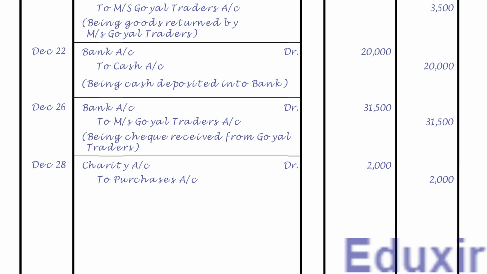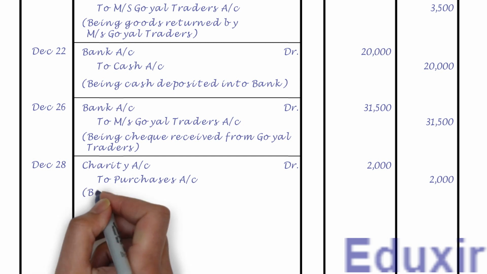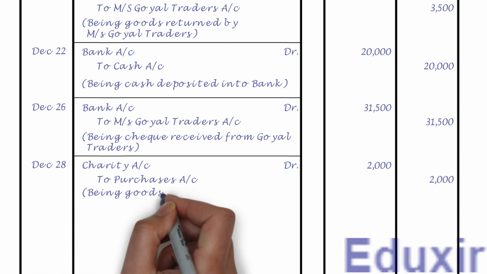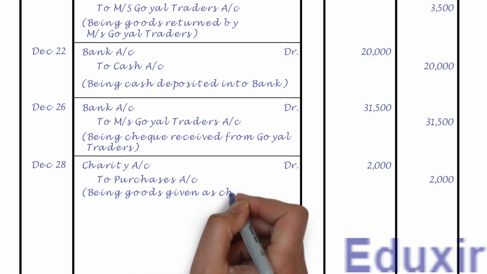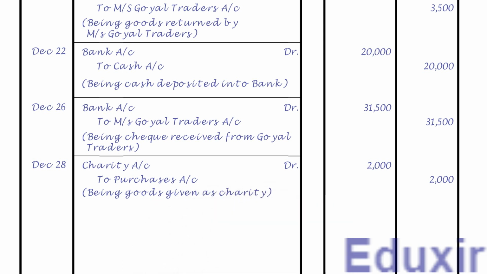Let us now record the narration or description of this transaction. That is, being goods given as charity. Let us now draw a line to mark the completion of journalizing of this transaction. That completes the journalizing of this transaction. Let us now take up the next transaction.